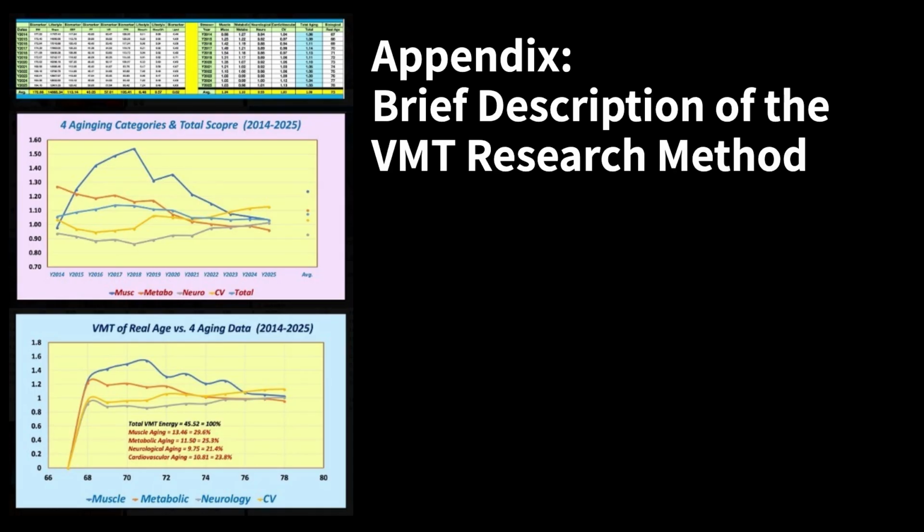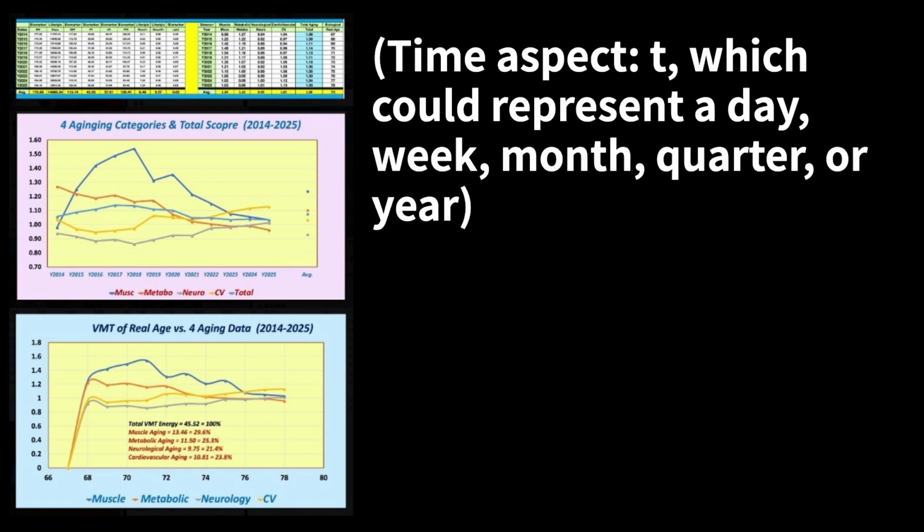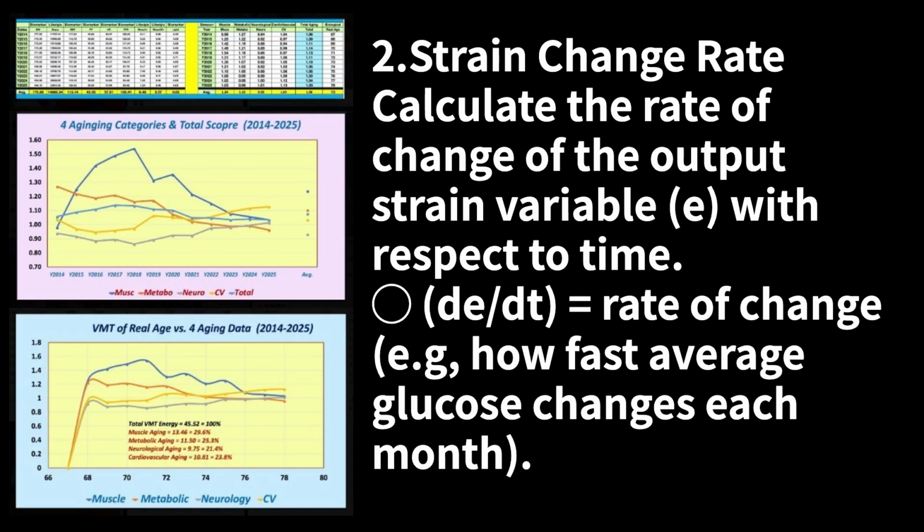Appendix: brief description of the VMT research method. 1. Longitudinal data collection. The method requires repeated measurements over time. The duration depends on feasibility, and the time frame appropriate to the study objective. Time aspect, T, which could represent a day, week, month, quarter, or year. 2. Strain change rate. Calculate the rate of change of the output strain, variable, E, with respect to time. The dt, rate of change, e.g., how fast average glucose changes each month.